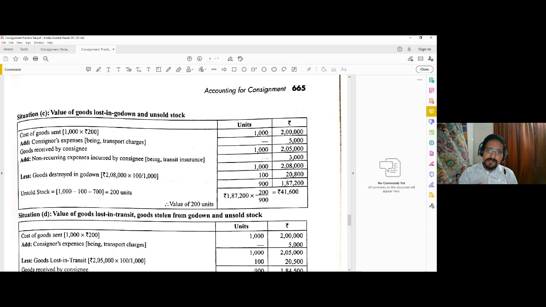So now the consignee has only 900 units of goods left for sale, lying at the godown, whose value is 1,87,200. Out of this 900, he sold 700. So 200 are still left. The value will be calculated based on the value lying at the godown after the lost goods. So if 1,87,200 is the value of 900 units, what will be the value of 200? It will be into 200 by 900. So it is 41,600. In that way, we have calculated the goods lost at the godown and unsold stock simultaneously.